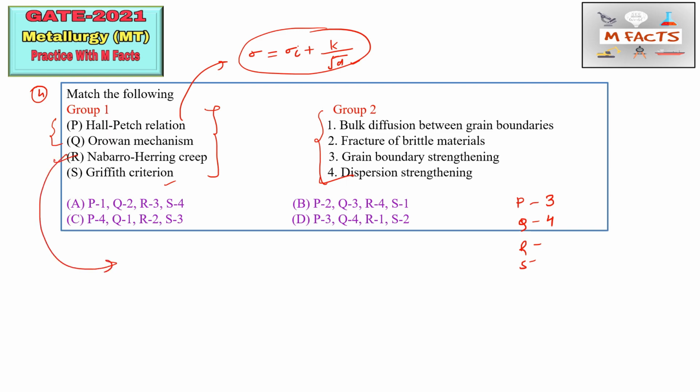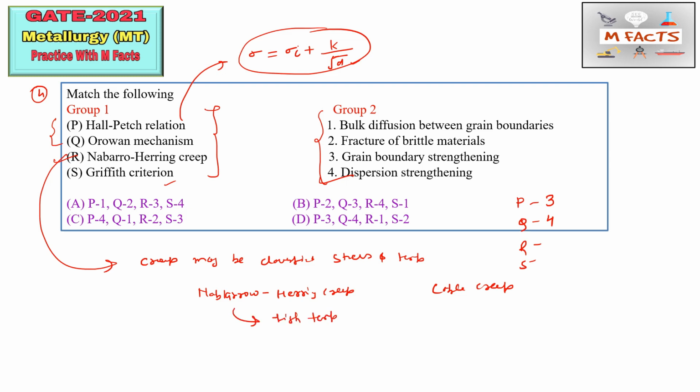This creep phenomenon, the creep mechanism, may be classified according to stress and temperature. There are two processes. The first one is Nabarro-Herring creep, which is written here, and the next one is Coble creep. Nabarro-Herring is at high temperature and low stress, and Coble creep is for low temperature but high stress.